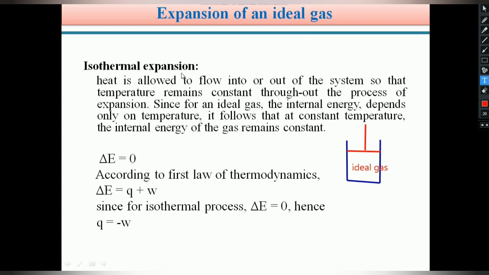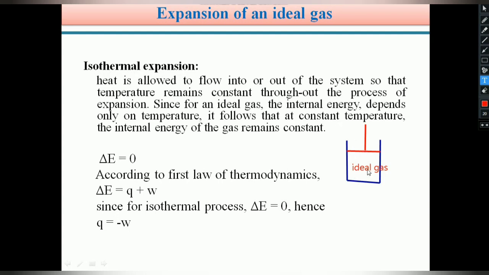Therefore, change in temperature, delta T, becomes 0. The other factors may be pressure or volume or chemical composition may vary, but the temperature is constant in an isothermal process. Therefore, in the expansion of ideal gas, first we want to learn the isothermal expansion.